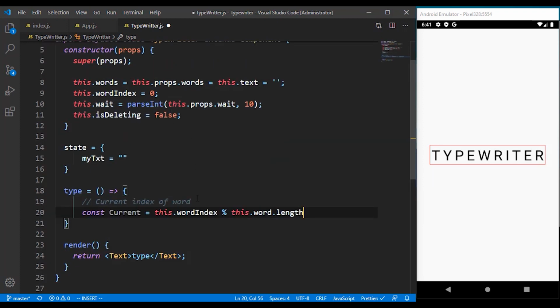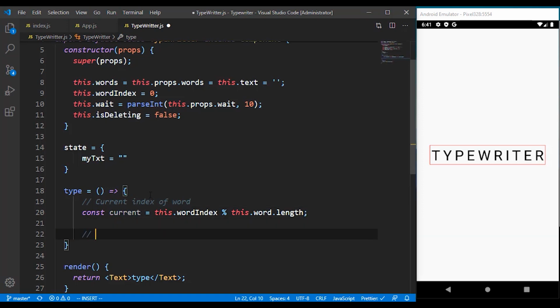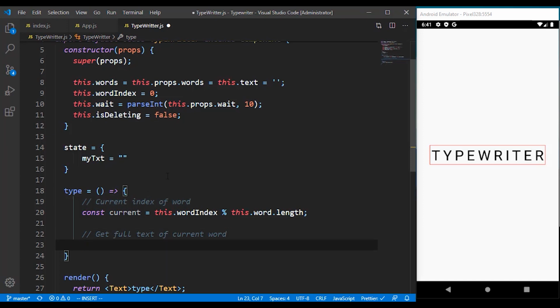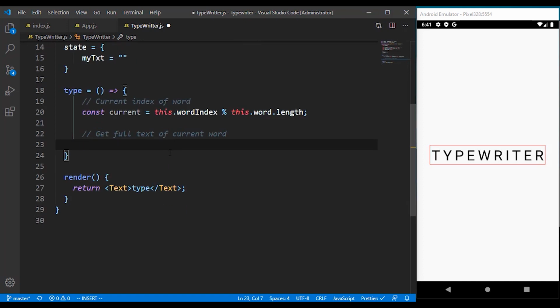Whenever we do this, we are going to get the index of that current word. That's how we can get it from our array of words. We also have to get the full text of the current word. For us to get the full text of the current word, we have to check whether the word is deleting or is moving forward.